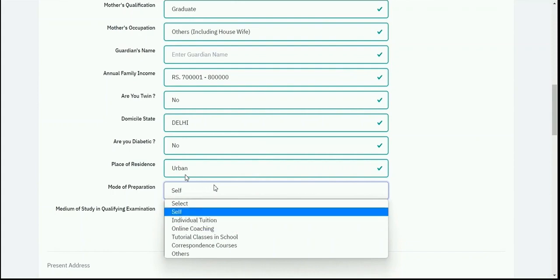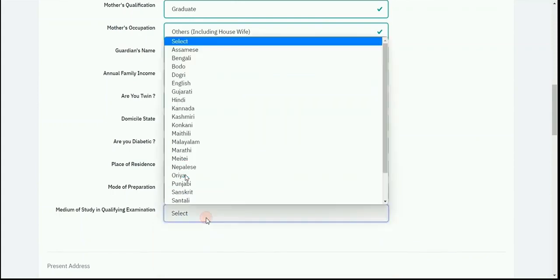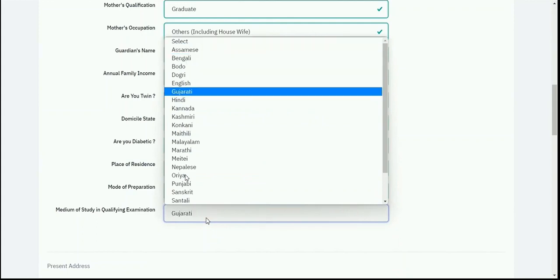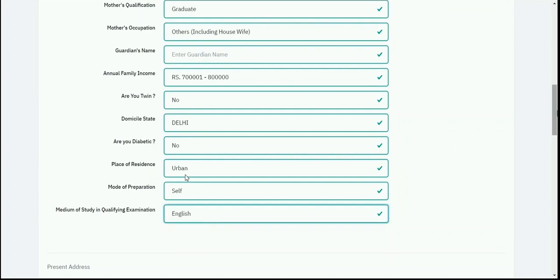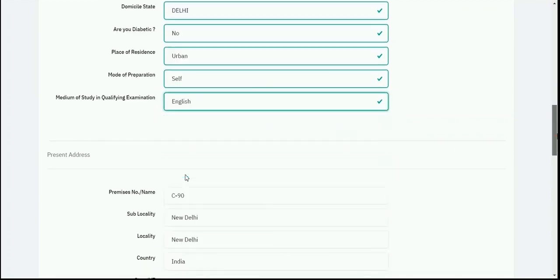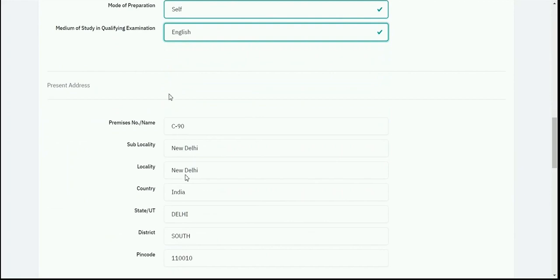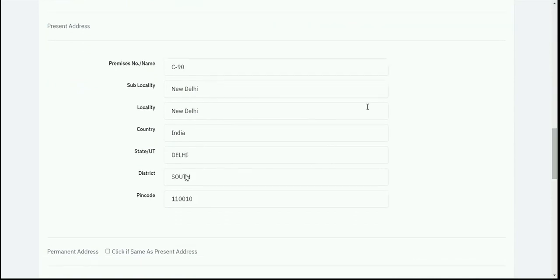And after selecting the mode of preparation, just select the medium of study in qualifying examination. So which medium of study you require in the qualifying examination, you need to select it over here. I need my exam to be in English, so I'll just select English over here. Then I need to enter the present address detail, which is already being fetched by the registration section, and then